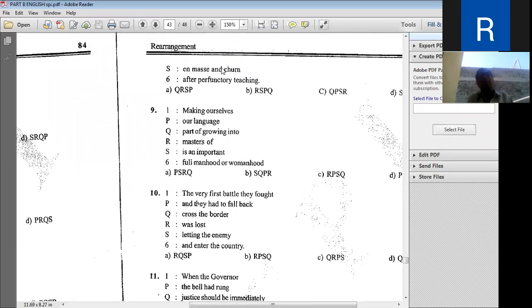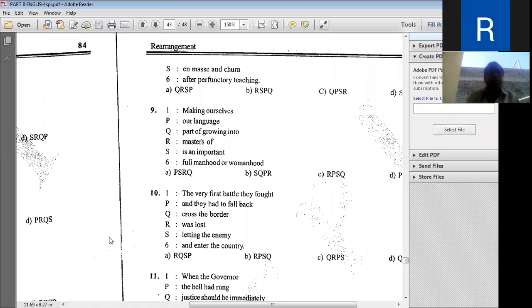En masse means a number, a big number, and churn means where there is no quality. After perfunctory teaching, only the primary teaching where quality is not there, there is no concern for the quality, only quantity. And what does this sentence say? The sentence says that it is better to give quality education to a few people than to give poor quality education to a number of students.